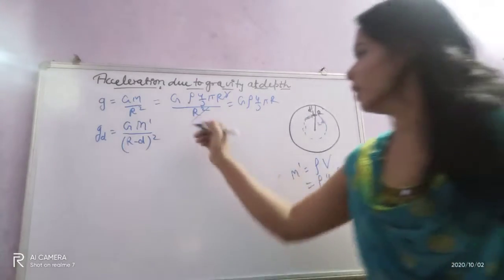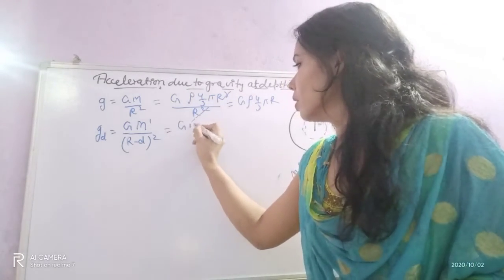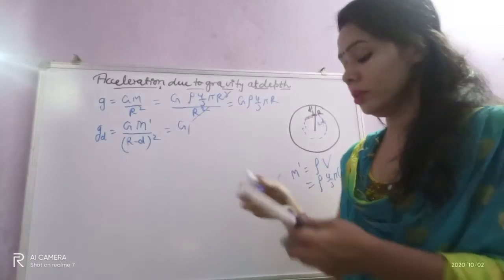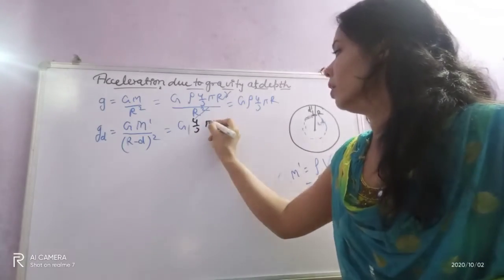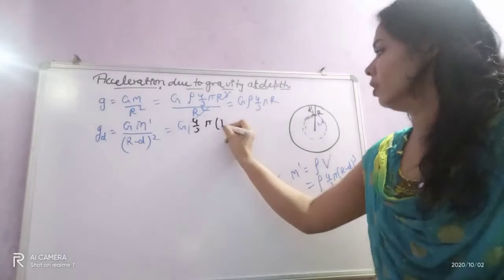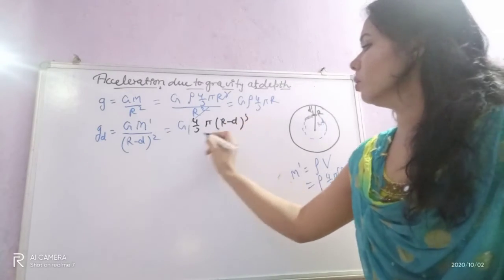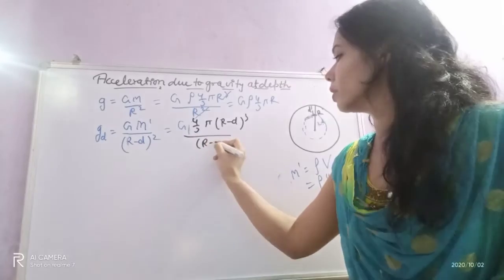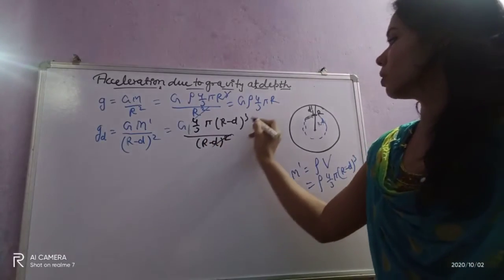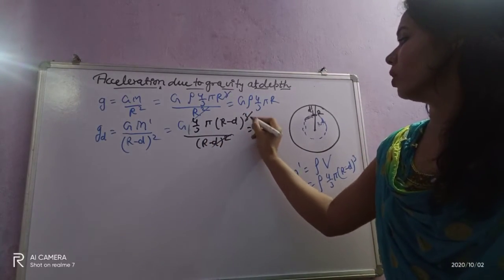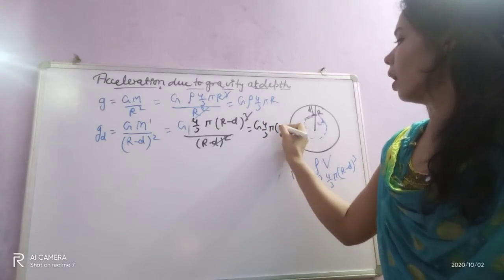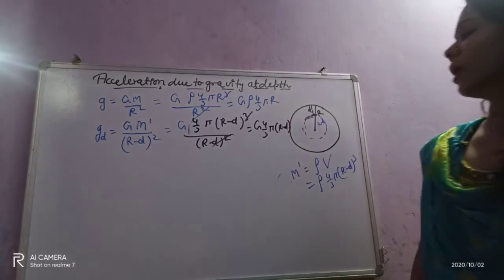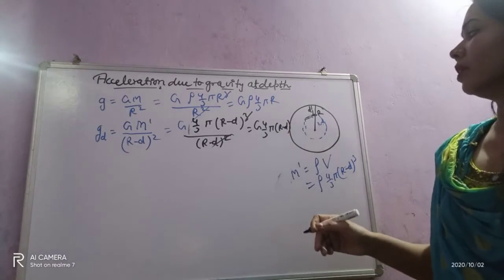So g at depth is G 4 by 3 pi rho (R minus d) cube divided by (R minus d) whole square. The square and the cube partly cancel and you get g equals G 4 by 3 pi rho (R minus d).